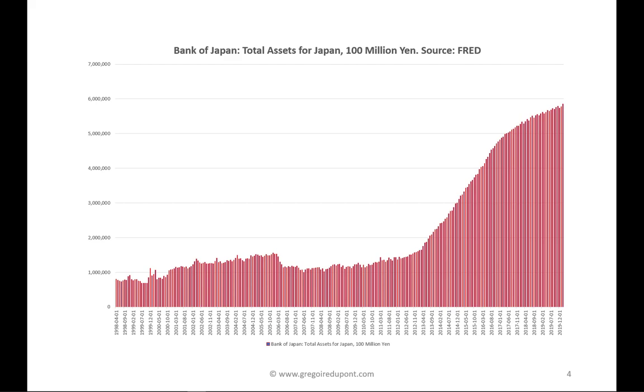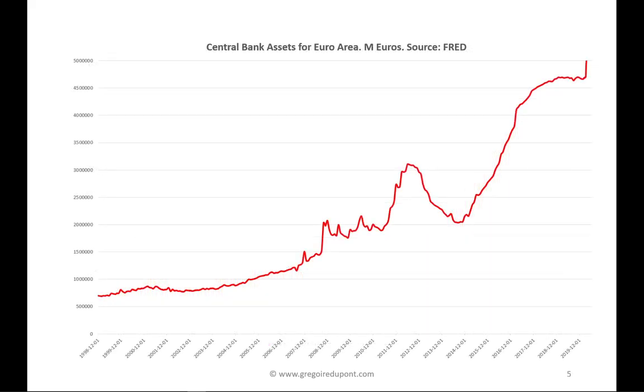Similarly, the Bank of Japan has been doing active QE since 2012, and the BOJ balance sheet is now standing at roughly 600 trillion Japanese yen, or roughly 5 trillion US dollars. The third central bank is the ECB, which now has 5 trillion on its balance sheet and which is growing.